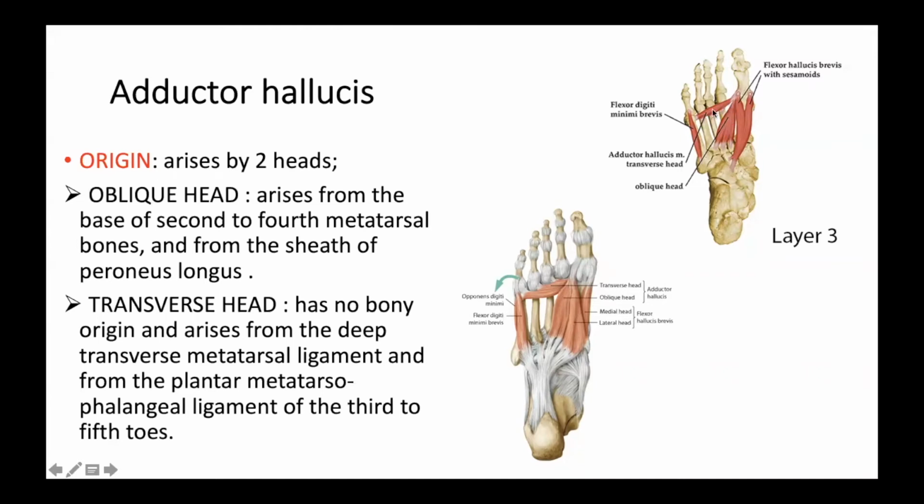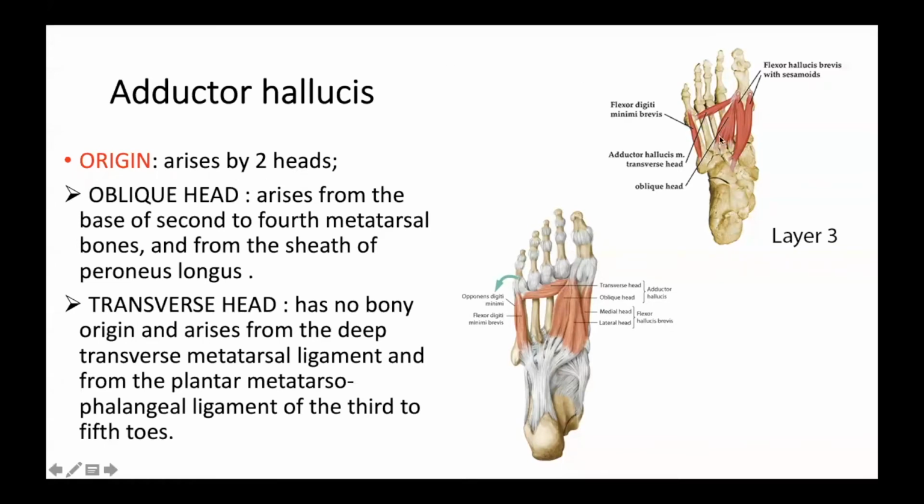Yes, sir. We will talk about the adductor hallucis. Adductor hallucis means what is the action of this muscle? Adduction of the greater toe. Very good. So the origin of adductor hallucis is by two heads. One is the oblique head, which arises from the bases of the second to fourth metatarsal bones and from the sheath of peroneus longus.